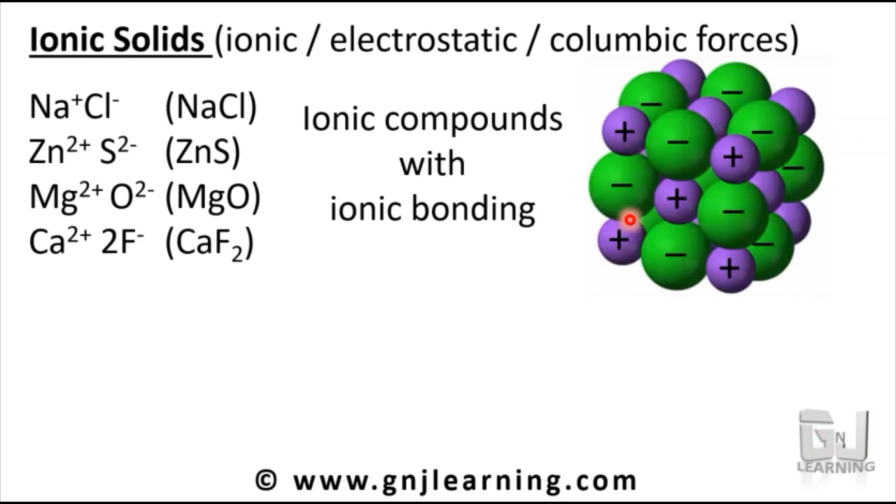Similar is the case with the anion. Each anion will be surrounded by, here there are 3, one will be on the top, one on the back and one on the front, so 6. So each anion and cation is surrounded by 6 other cations or anions. So ionic bonding is the peculiarity of ionic solids.